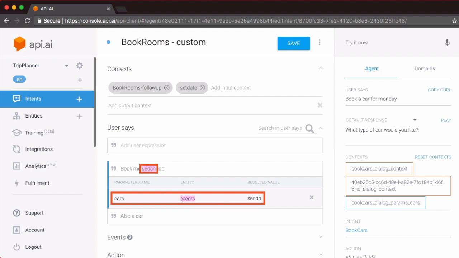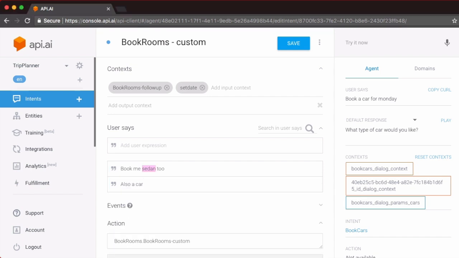The phrases that a user might use to book a car when we invoke a follow up intent will be subtly different than when booking a car directly, because the follow up intent assumes that there is a lot of context available. We've already booked a room and so on. So make sure you incorporate that in the user expressions.